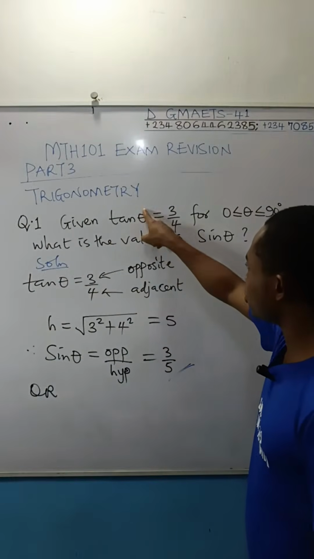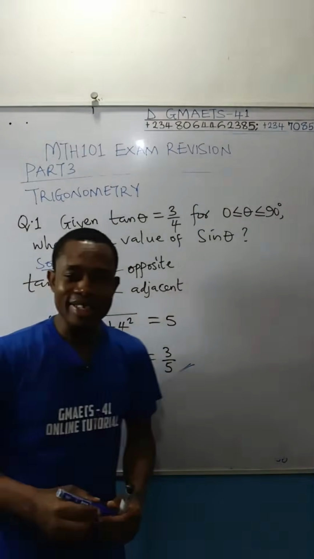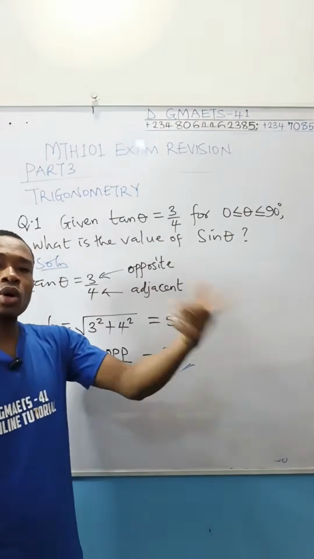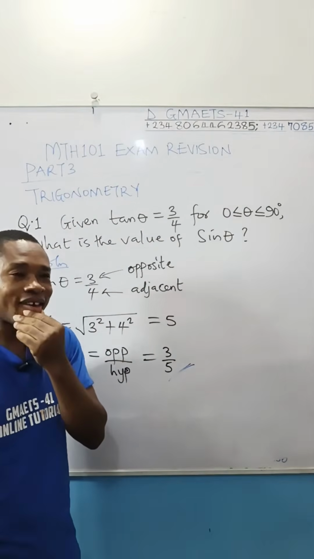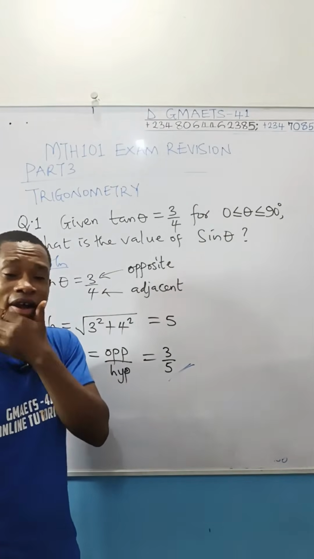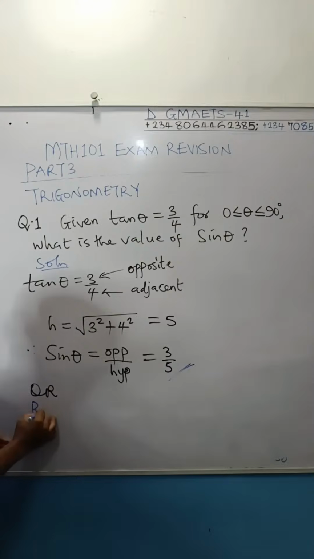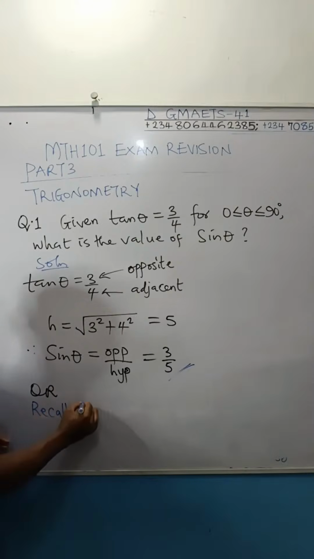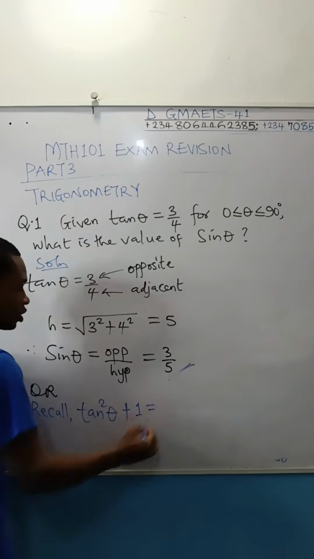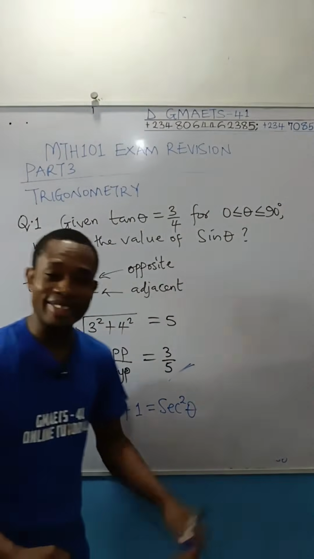The value of tan squared theta was given to us. So I can remember the Pythagorean identity. Remember, we started by saying sine squared theta plus cos squared theta is equal to 1. And I said, can we divide through by cos squared? The sine squared theta over cos squared theta will give you tan squared theta. So I'll say, recall, we have the Pythagorean identity that tan squared theta plus 1 is equal to sec squared theta. So we know this Pythagorean identity.